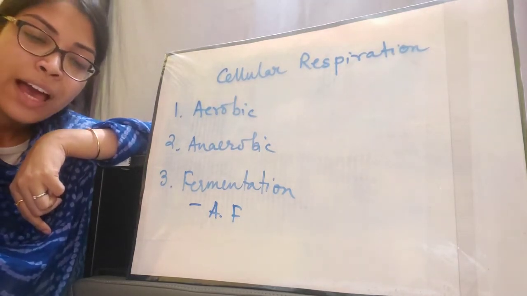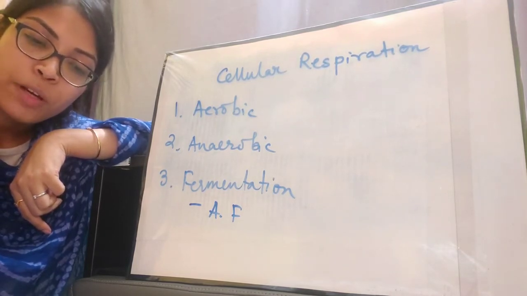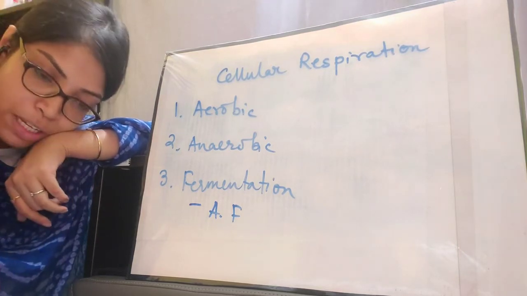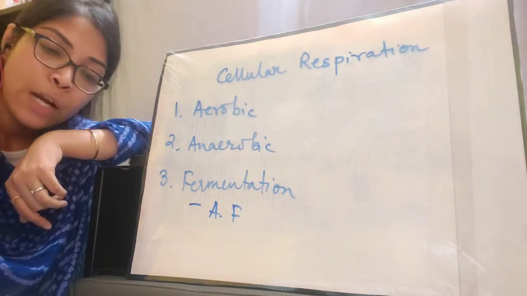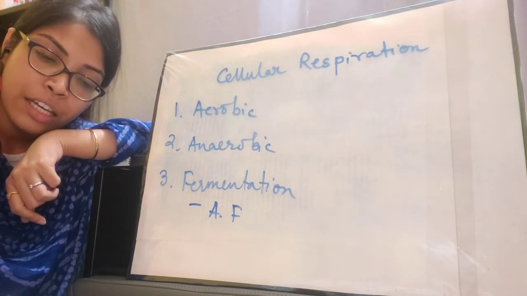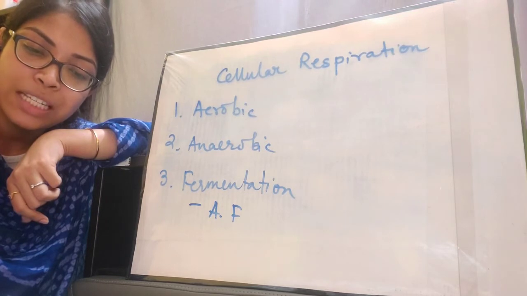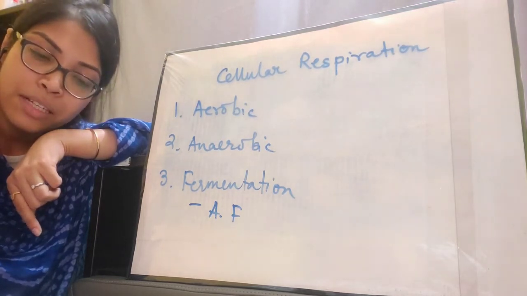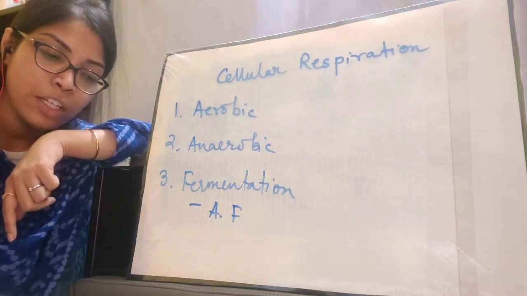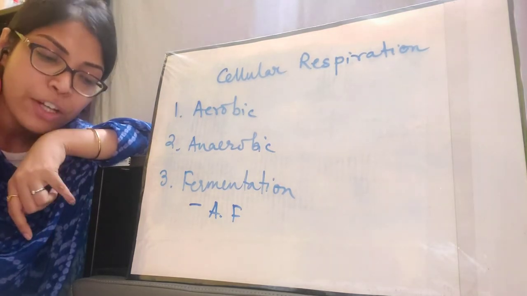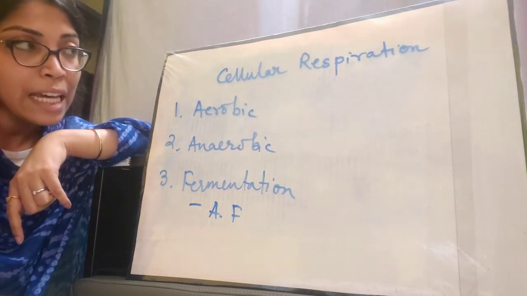Next you have the difference between aerobic, anaerobic and fermentation. You will find that aerobic and anaerobic are completely different from each other, but anaerobic and fermentation differ in only 2 points. One more correction that you will have to make here is that in aerobic respiration point number 4, it is written that full energy released is 868 kilocalorie. It is a printing mistake, it will be 686 kilocalorie. Already you have learnt that during aerobic respiration, in the equation you will find 686 kilocalories of energy. So this is all about the different types of cellular respiration.